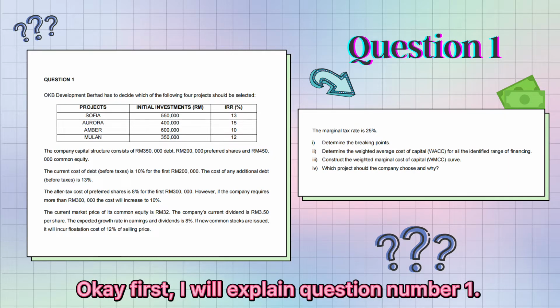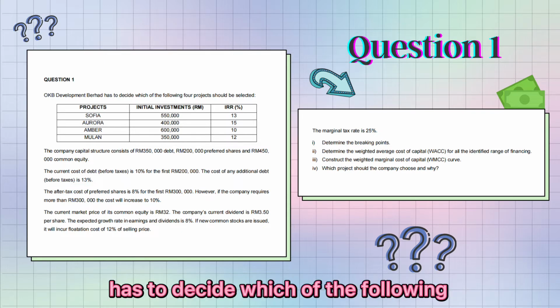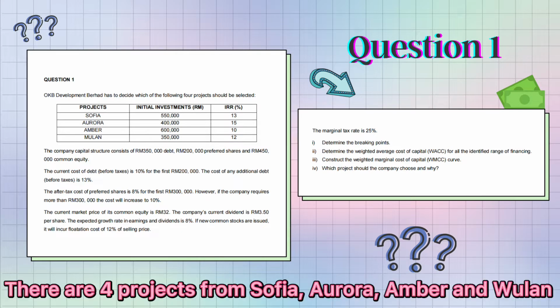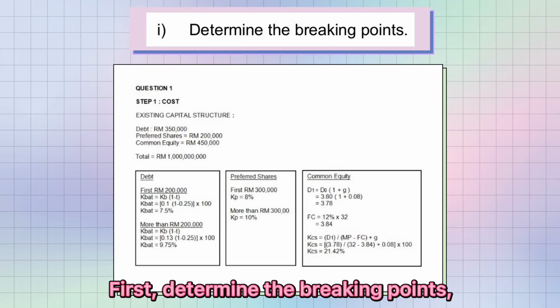Okay, first I will explain question number 1. This question is about OKB Development Berhad, which has to decide which of the following 4 projects should be selected. There are 4 projects from Sophia, Aurora, Amber, and Mulan with different initial investment and IRR. First, determine the breaking points.